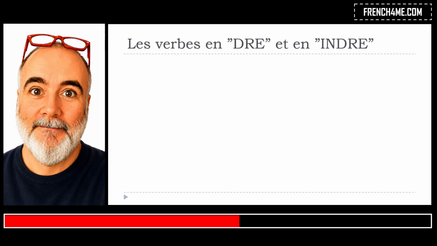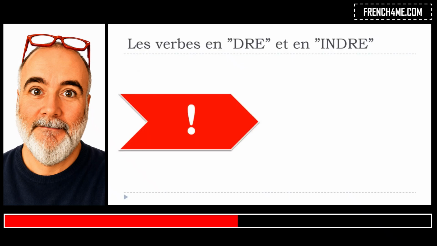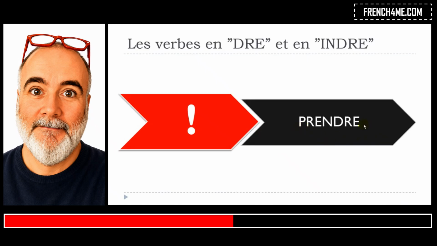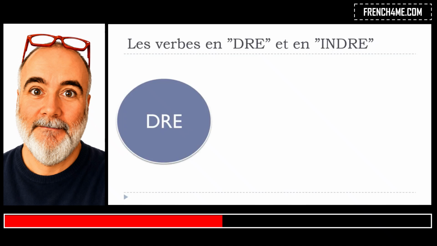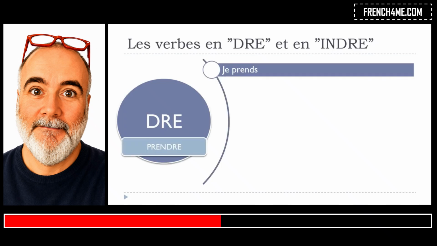But as you know, like almost all the time in French, we've got some exceptions. Of course the verb prendre, which is quite used because it means to take, is an exception. Even if it's ending with DRE, basically it won't behave like attendre that we saw previously. So let's see how it goes. With prendre, you've got to remember that the forms will go like that.